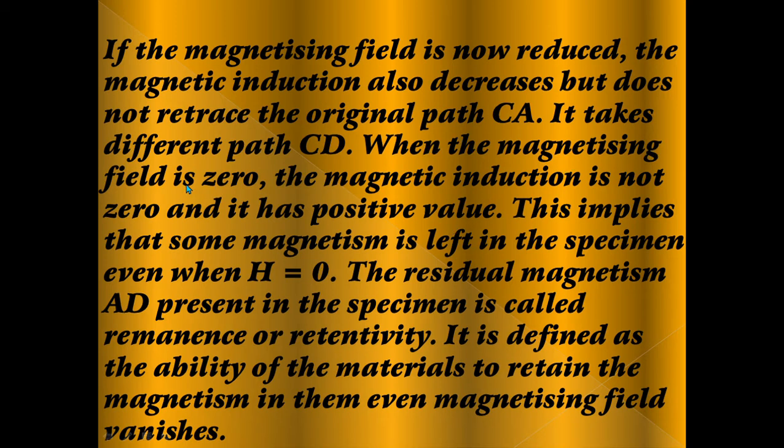This implies that some magnetism is left in the specimen even when H is equal to 0.